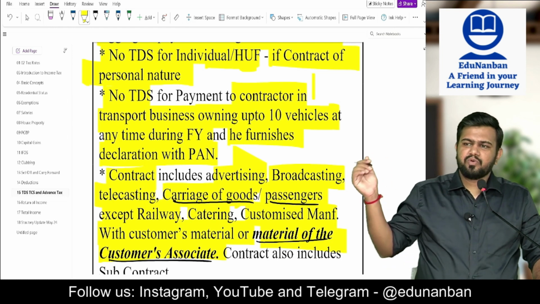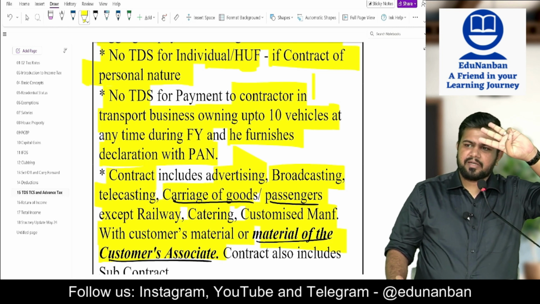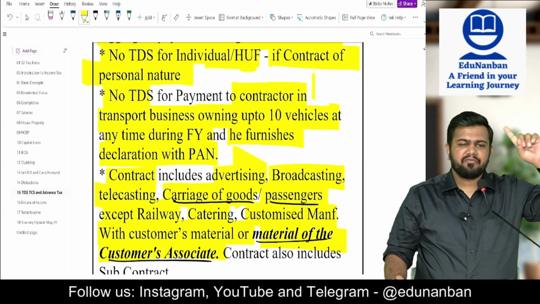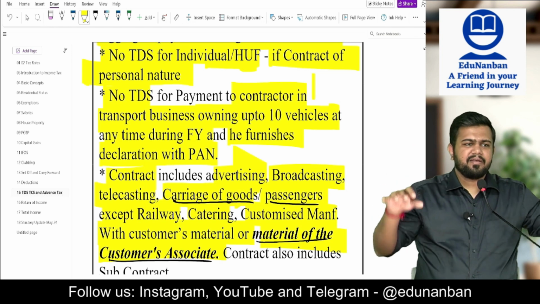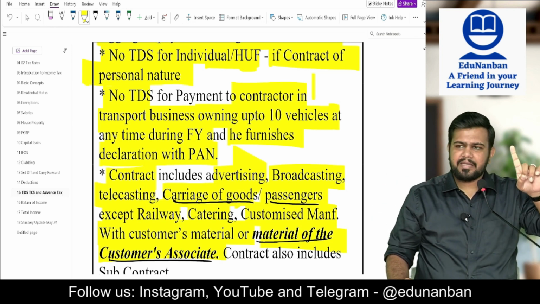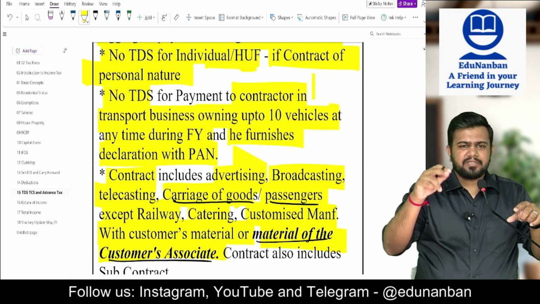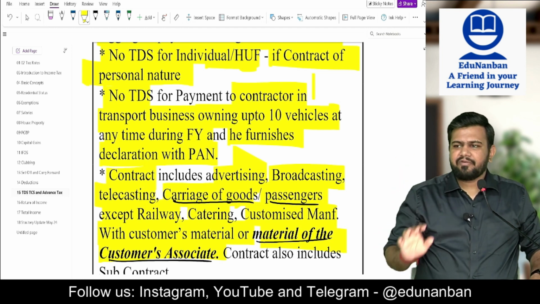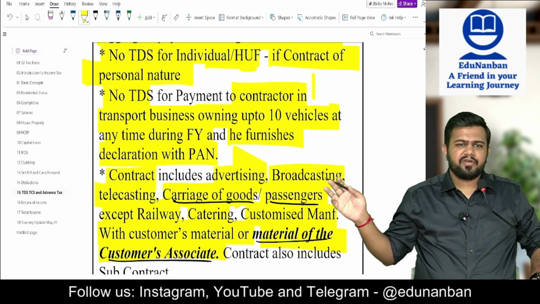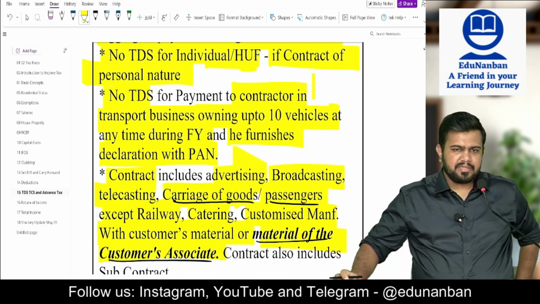So for goods carriage, in the Income Tax Act, three benefits are given to transporters. First benefit, we saw section 44AE, presumptive income for transporters, goods carriage vehicles, gross vehicle weight 7,500 and so on. Second benefit, section 40A(3): when cash payment is made above 10,000 to a person in a day there is a disallowance, but for a transporter 35,000 can be paid. And this is the third benefit. You need not deduct the TDS if they give a declaration that they have up to 10 vehicles at any time during the previous year.